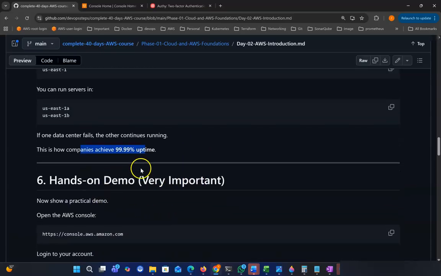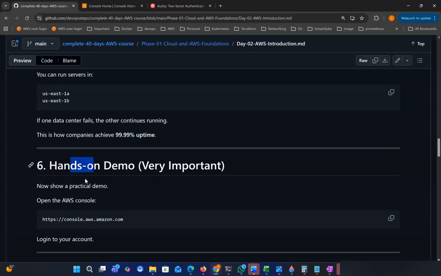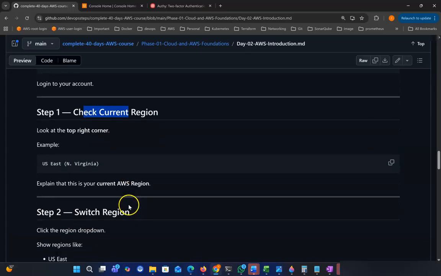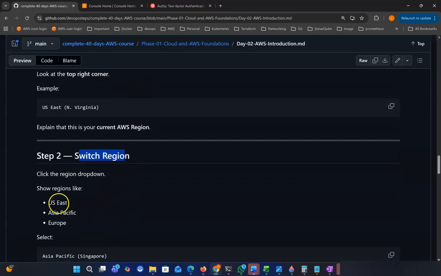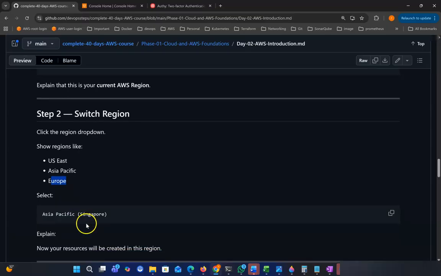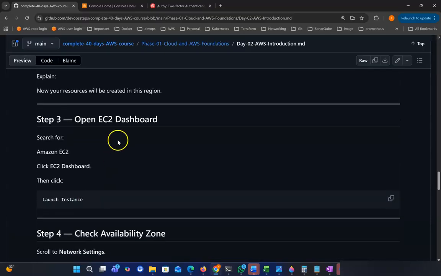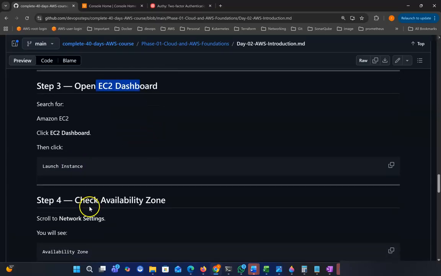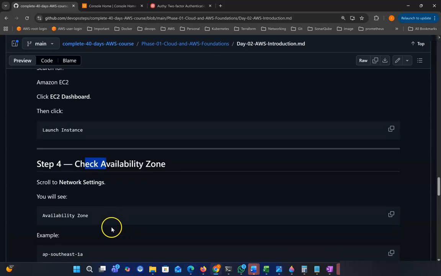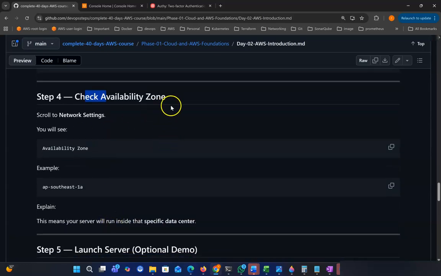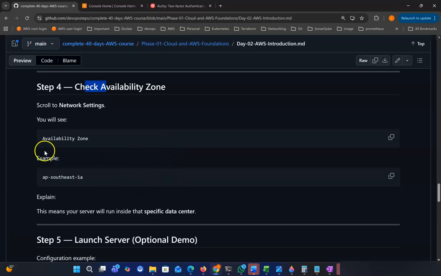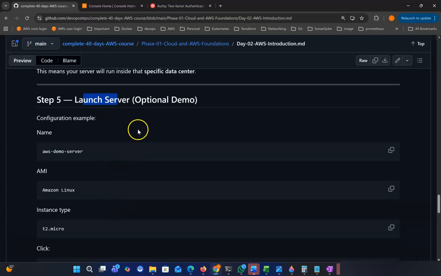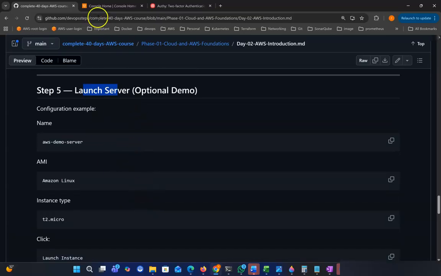So now we'll see those things in a hands-on demo. We'll go to the console, check our current region, then switch the region, like to Asia Pacific or Europe. Then if we go to the EC2 dashboard and launch an instance, we can see the availability zone. The steps I follow in the demo, I put in the documentation, so you can also launch a server if you want. So let me go to the console now.